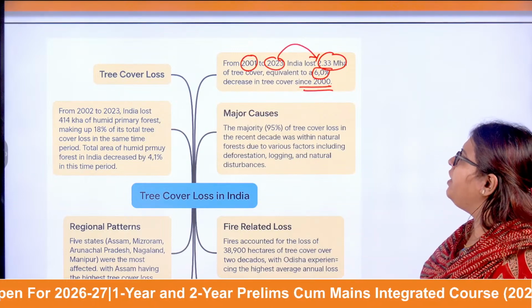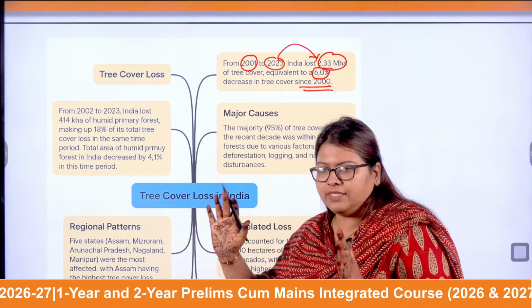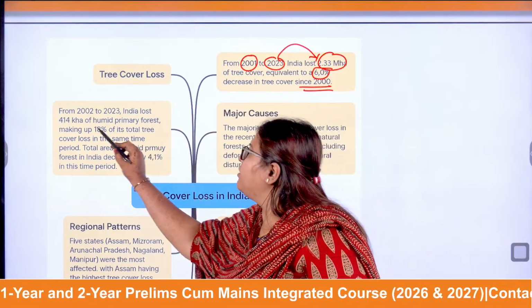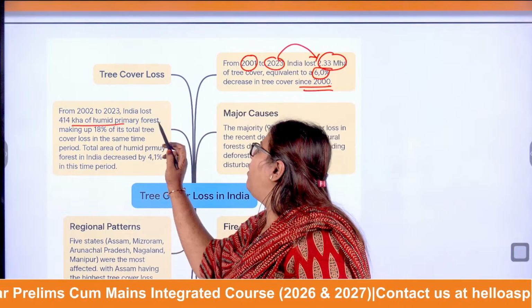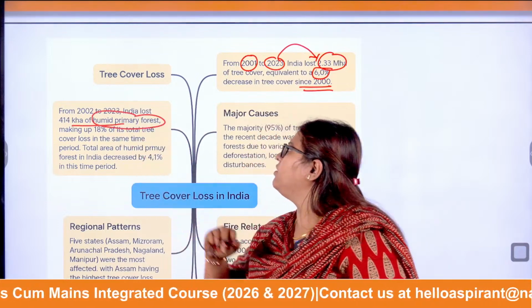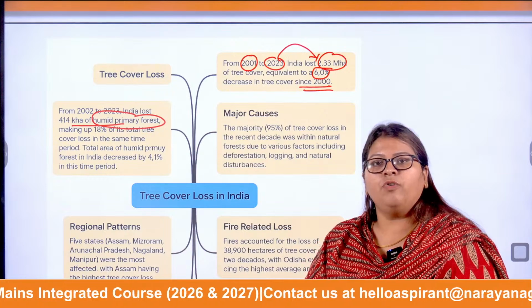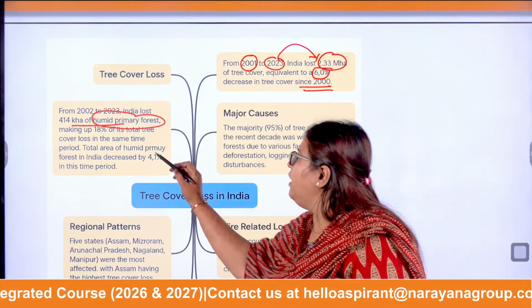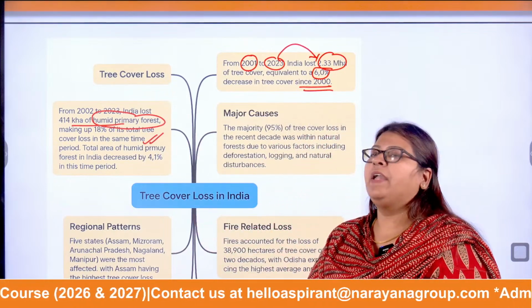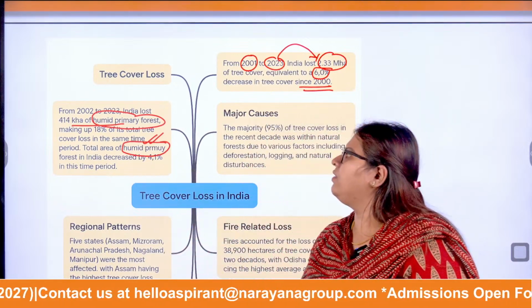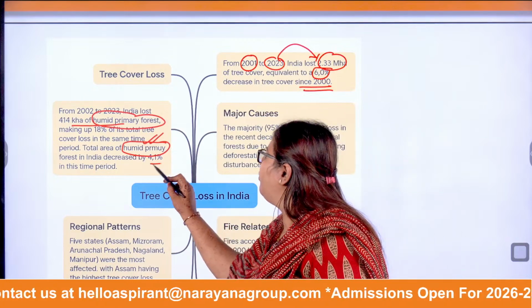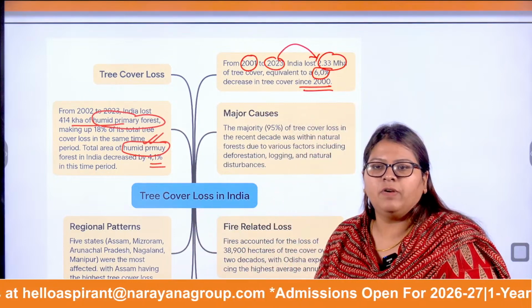Next, from 2002, in the same period alone, we have lost around 414 hectares of humid primary forest. This accounts for 18% of the tree loss in the same period. Also, the total area of humid forest in India has decreased by 4.1% in this time.